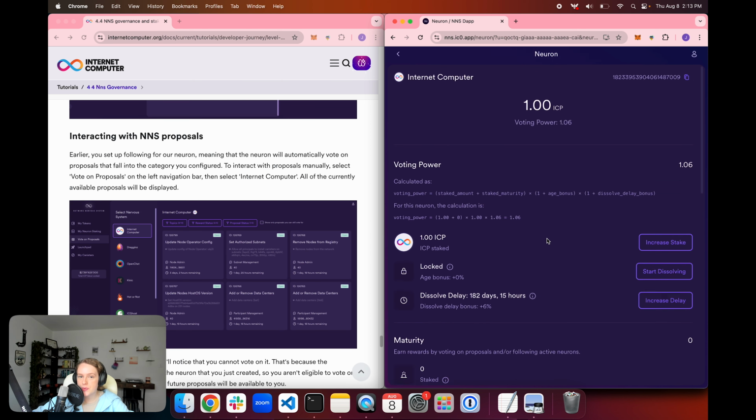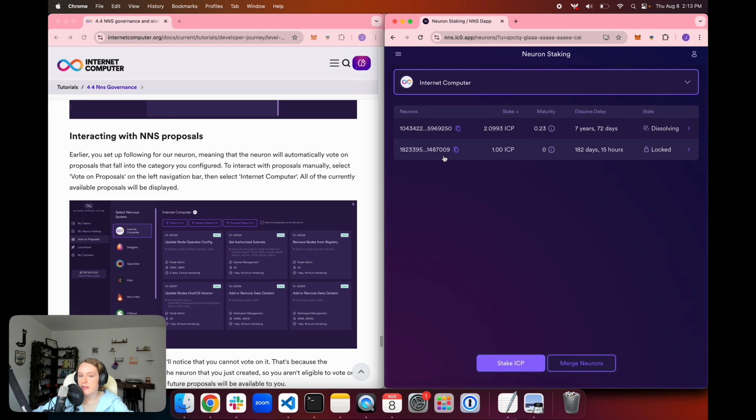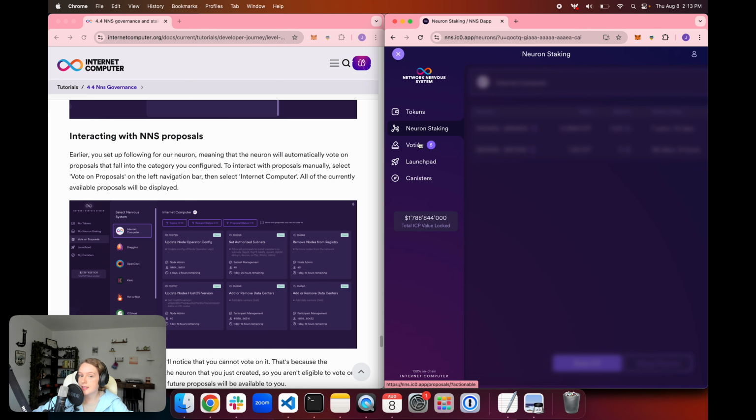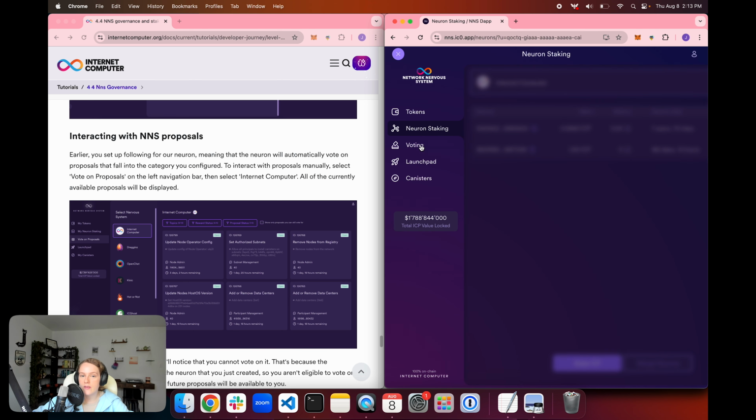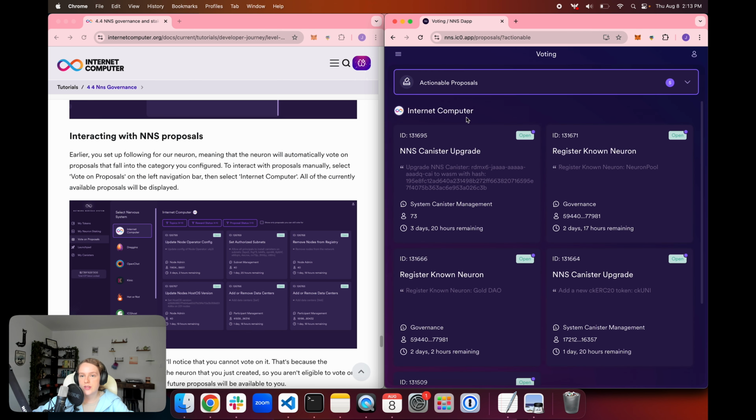And so now if we want to use this neuron to interact with an NNS proposal, we may not be able to, since neurons are only eligible for voting on proposals that have been submitted after they have been created. So they can't vote on a proposal that existed before they existed. But we can see I have this other neuron that has existed for a couple of months now. So I can go ahead and vote with that neuron instead. And so we can see that I have 5 actionable proposals here that I can vote on.